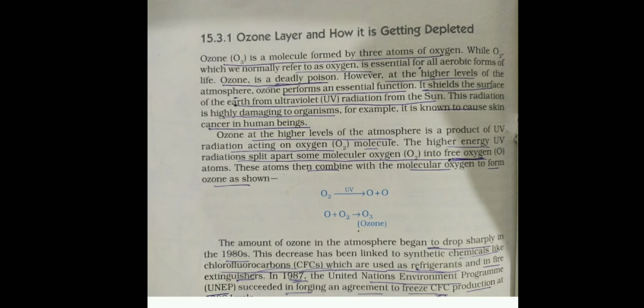The thinning of the ozone layer is called the ozone hole. Due to the thin surface, the ultraviolet rays pass through the ozone layer and reach the earth's surface, and they cause a number of genetic disorders, skin cancer, and reduce the immunity of our body also.